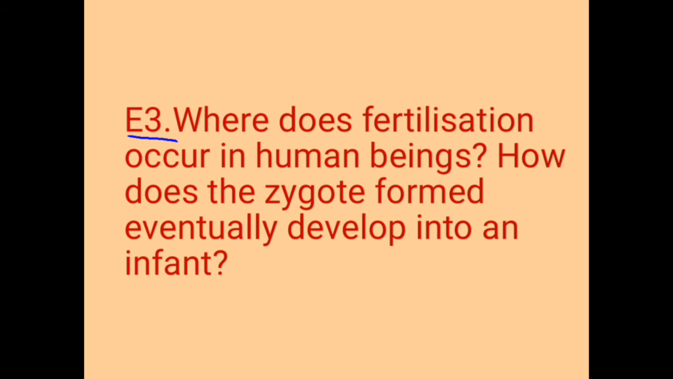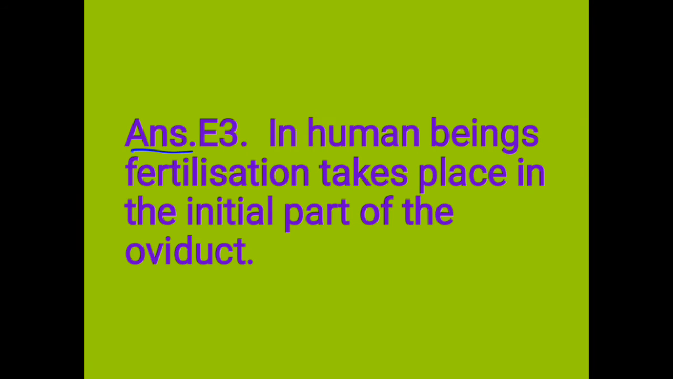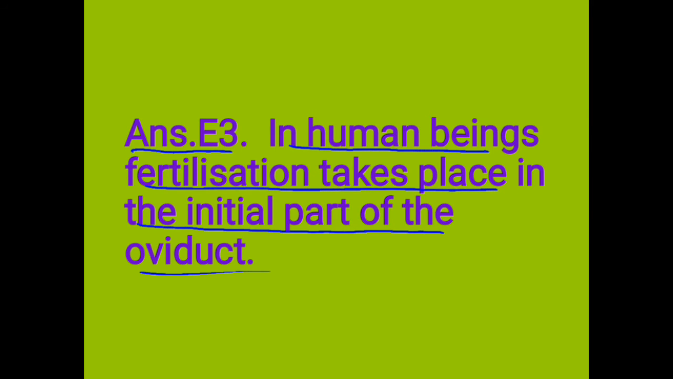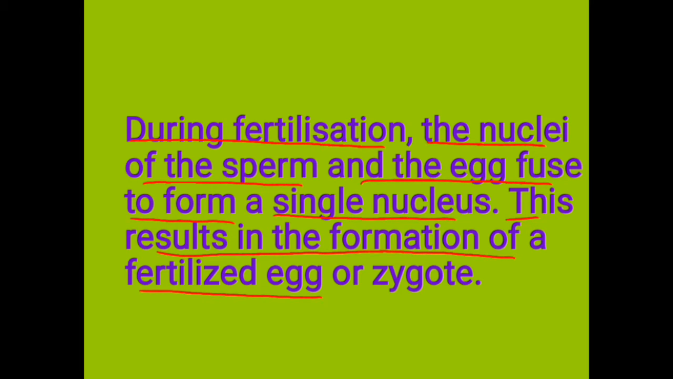Question E3. Where does fertilization occur in human beings? How does the zygote formed eventually develop into an infant? Answer E3. In human beings, fertilization takes place in the initial part of the oviduct. During fertilization, the nuclei of the sperm and the egg fuse to form a single nucleus. This results in the formation of a fertilized egg or zygote.